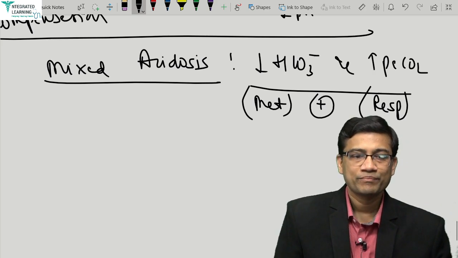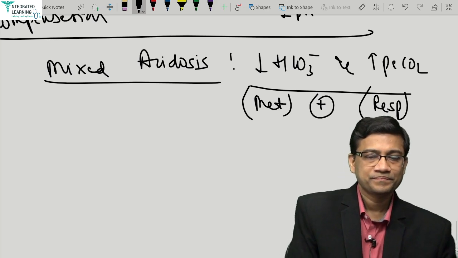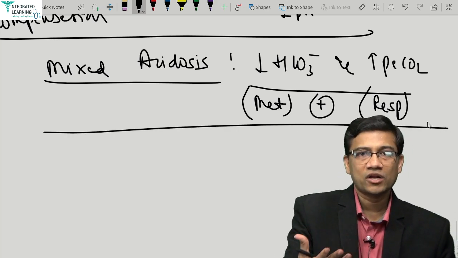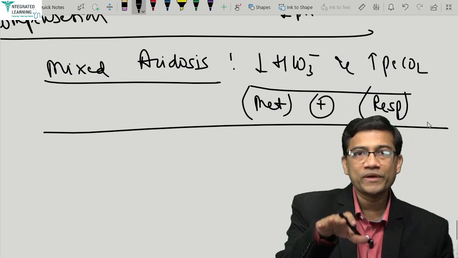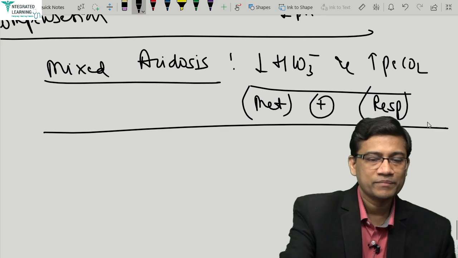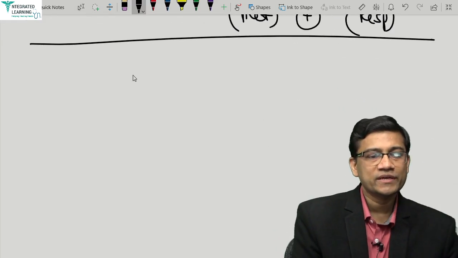Okay, done. And the reverse occurs in alkalosis. The pH is high, and if it is coupled with high bicarb, it is metabolic, and with low PaCO2, it is respiratory. Okay.